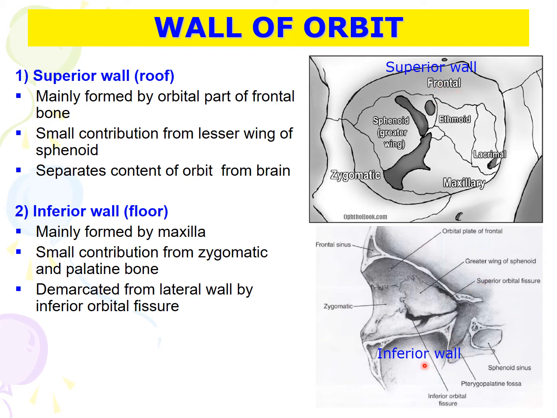The inferior wall is formed mainly by the maxilla and also small contribution by the zygomatic and palatine bone. And the inferior wall is separated from the lateral wall by the inferior orbital fissure.